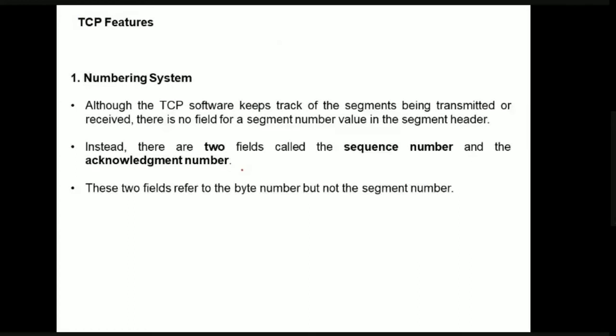Now, features of TCP. First thing is the numbering system. The TCP software is going to keep track of the segments which are being transmitted, and also of the segments which are being received. But here, for segment number, we do not have a special field. In the segment header, which we'll shortly look at as the TCP header, we do not have any field for segment number.